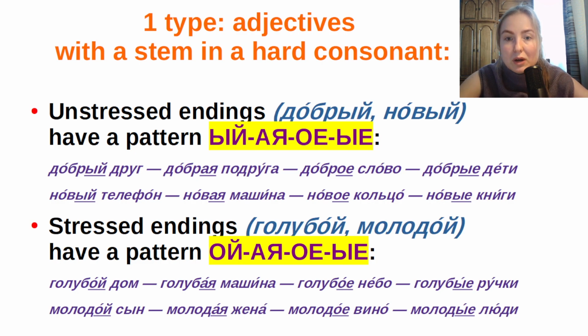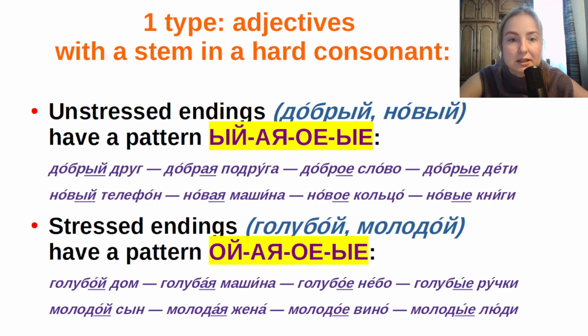Before the ending «ый», we have a hard consonant: р, в. They are hard. Such adjectives have patterns with endings «ый», «ая», «ое», «ые». I put them in a yellow color.